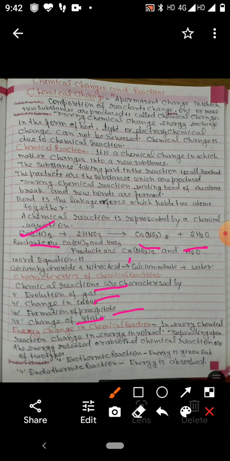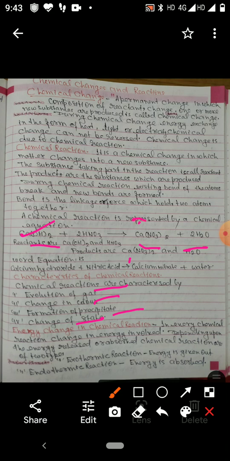An example of it is when calcium carbonate is heated. On heating calcium carbonate, calcium oxide and carbon dioxide are formed. Calcium oxide is a solid material and carbon dioxide gas is given out.